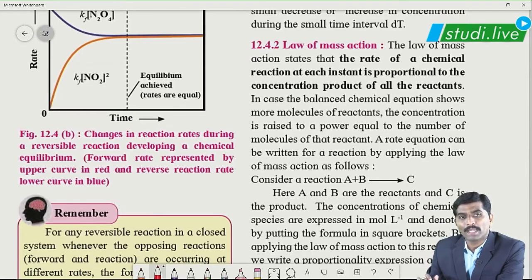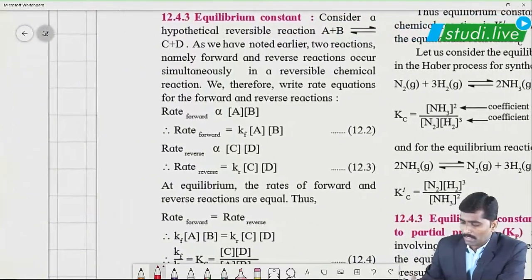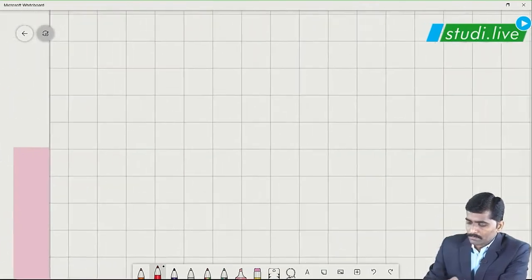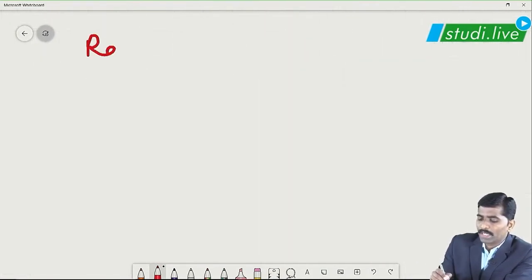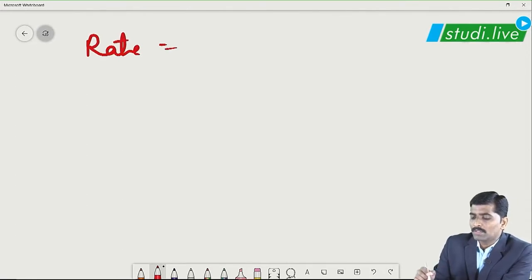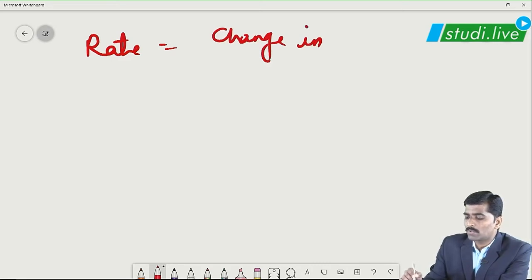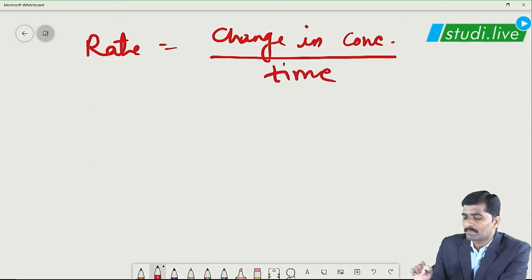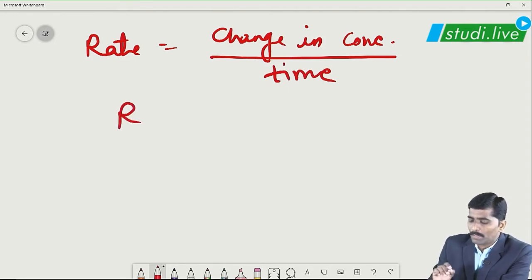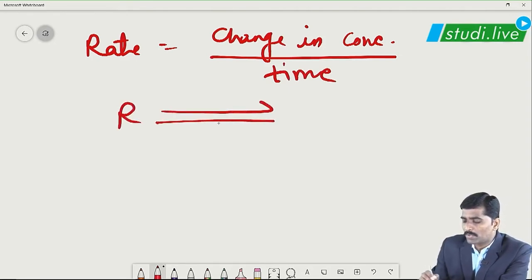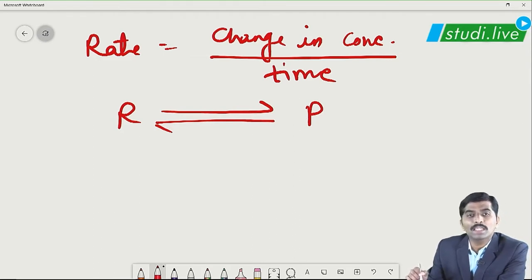How is it expressed? Let me explain over here. Rate of a reaction is nothing but change in concentration. In the simplest way I am explaining to you, change in concentration per unit time. This is the simplest definition of the rate of a reaction, because in any chemical reaction which is taking place reversibly or unidirectionally, when reactants are getting converted into products, the concentration of both reactant and products continuously keeps on changing.